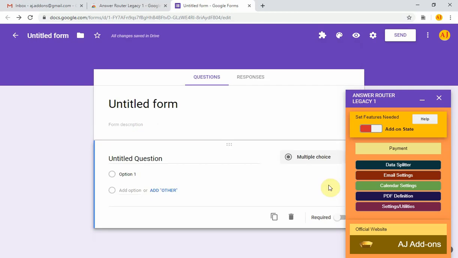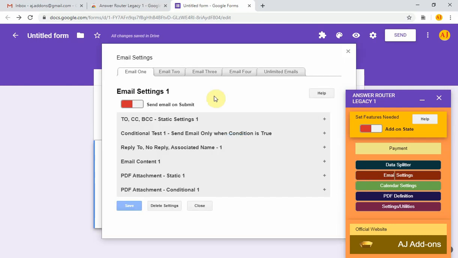You gave a permission to send an email as you. The email settings feature is why the add-on needs to be able to send an email as you. So in the email settings, you can make settings so that an email will be sent when the form is submitted. I'm not going to go over all the different settings. I'm just explaining that the permission asked for is for the email settings.